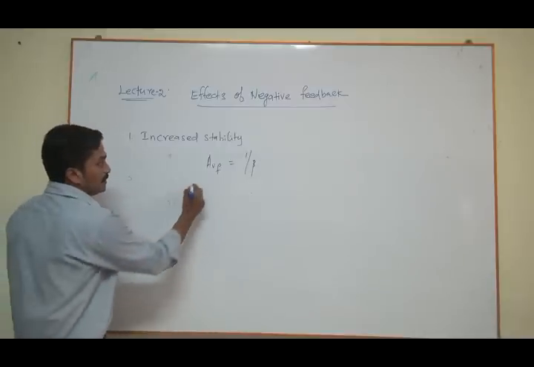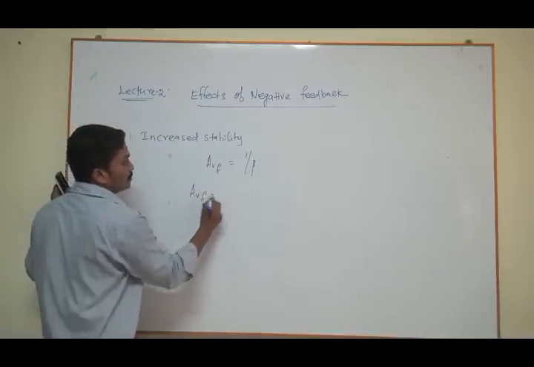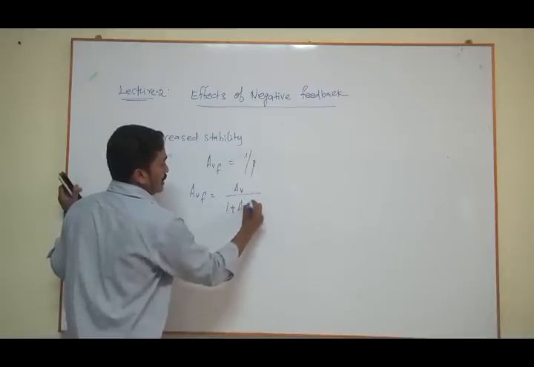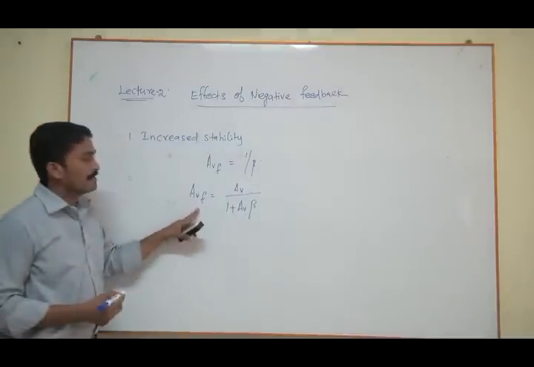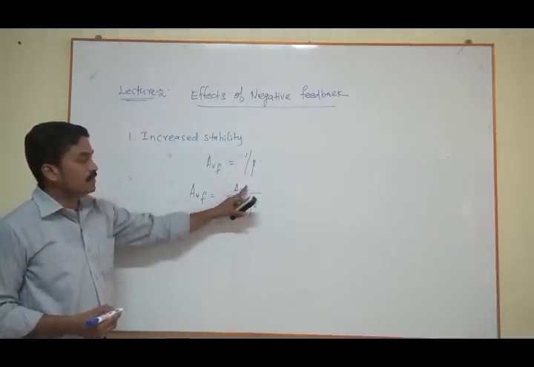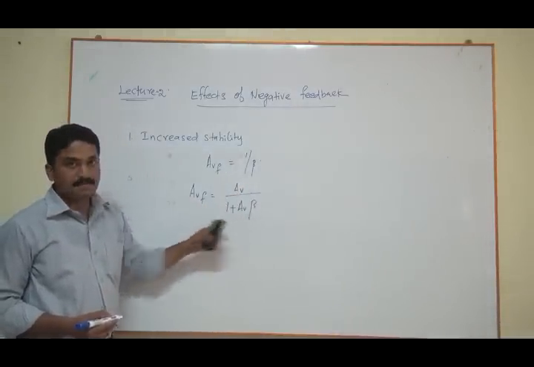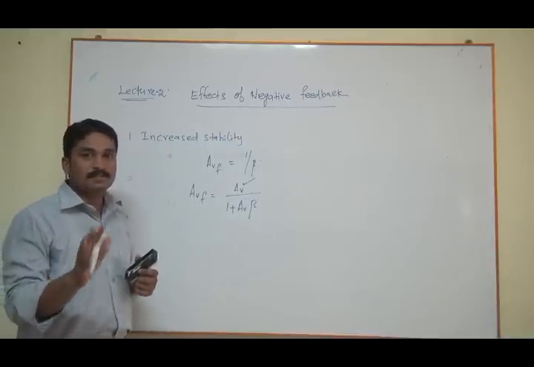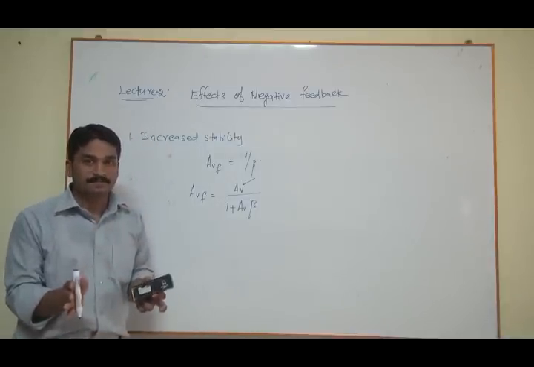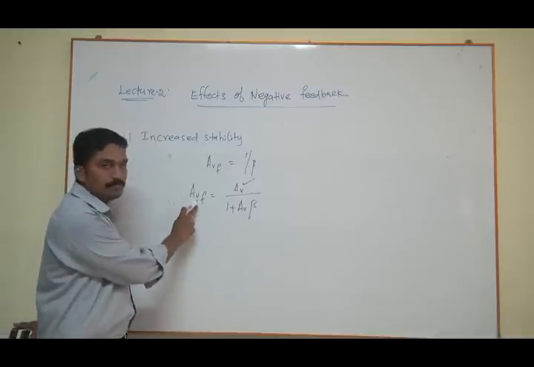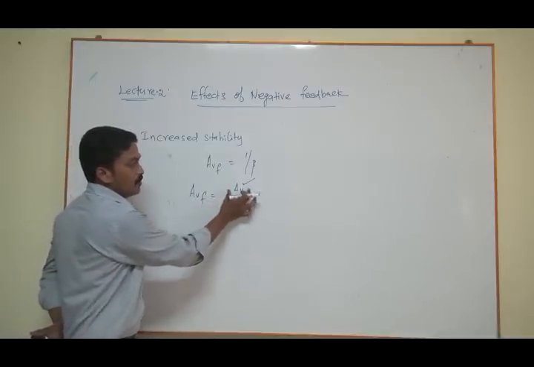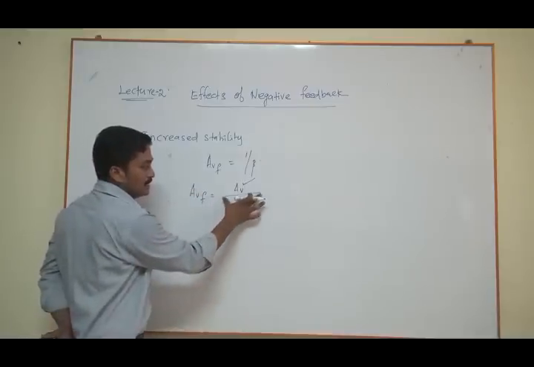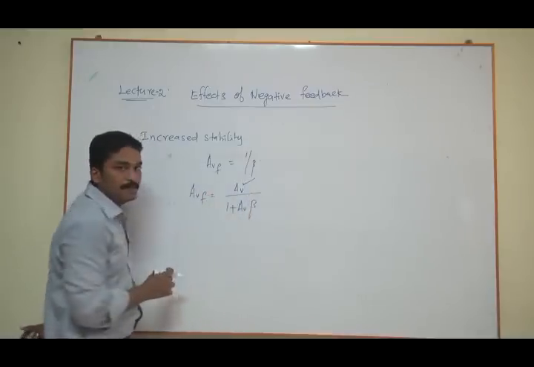We also find that AVF is equal to AV divided by 1 plus AV beta. So gain with feedback is AV divided by 1 plus AV beta, where AV is the amplifier's original gain without feedback, the open loop gain.